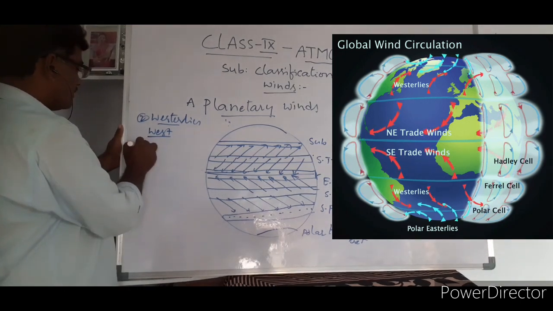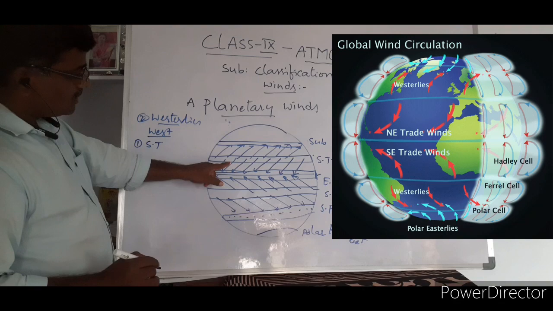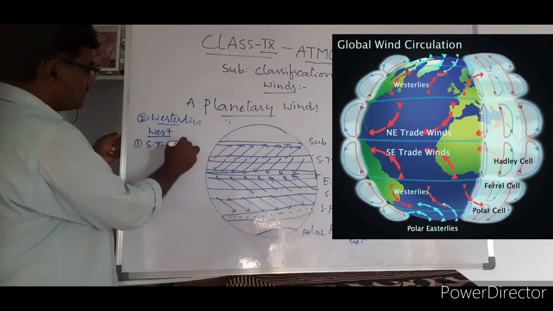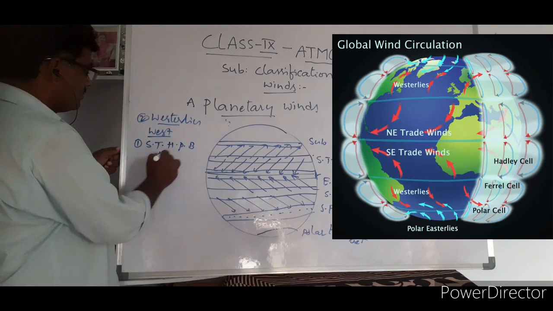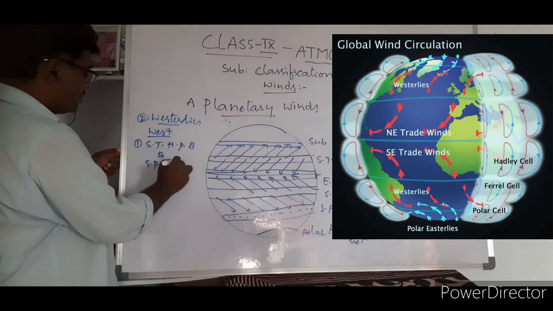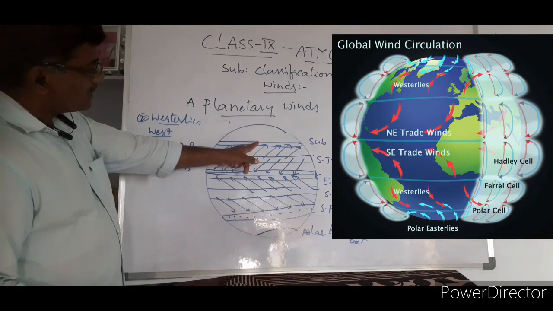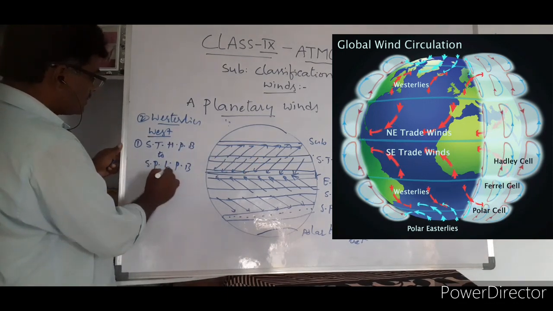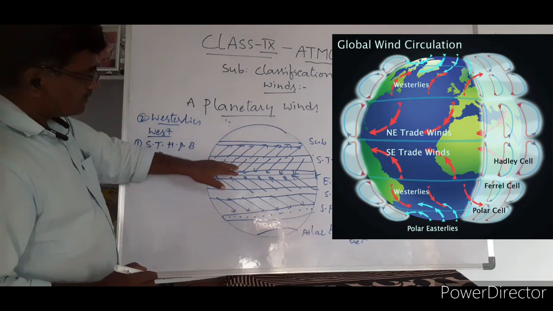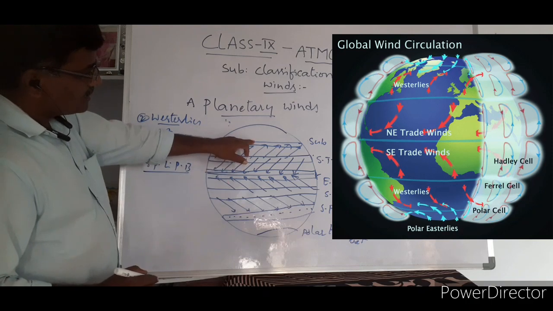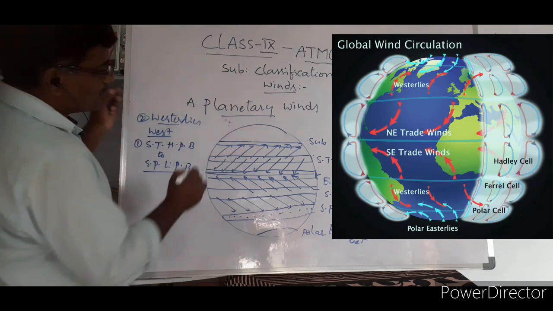From where to where do they blow? They blow from the subtropical high pressure belt to the subpolar low pressure belt. What is the reason for that? The reason is they blow from high pressure to low pressure. This is the subpolar low pressure belt, and this is the polar high pressure belt.